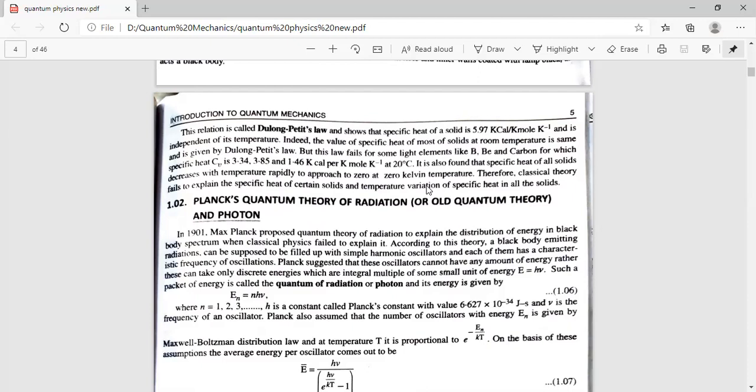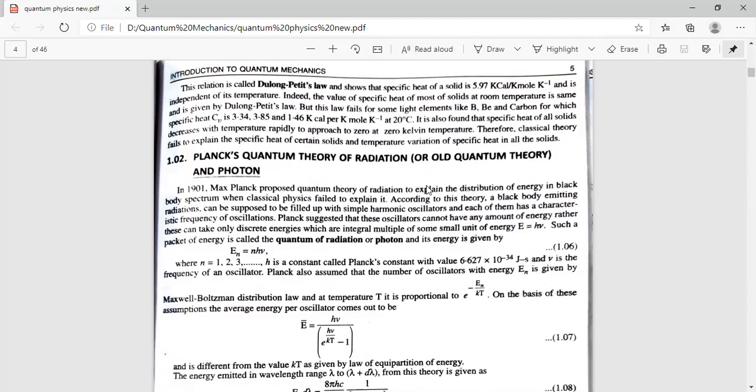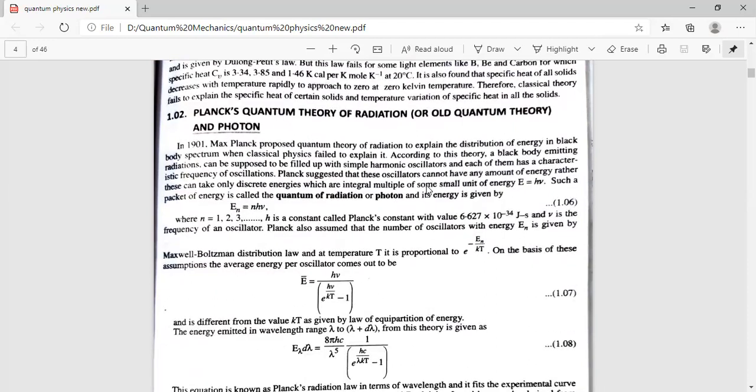Because of this wavelength, the normal Newton's laws of motion fail. To explain such particles, a new theory is required. This quantum theory was first proposed by Max Planck. So our next topic is Planck's quantum theory of radiation, which is also known as the old quantum theory. This is the first quantum theory of radiation which was proposed. It was proposed to study the black body radiation spectrum.